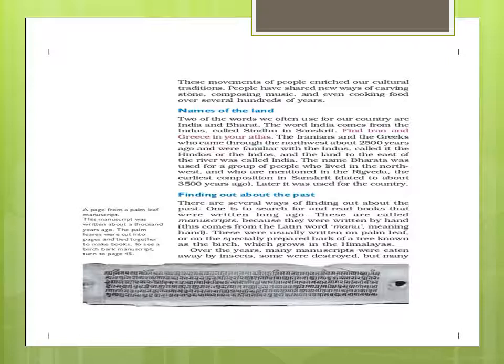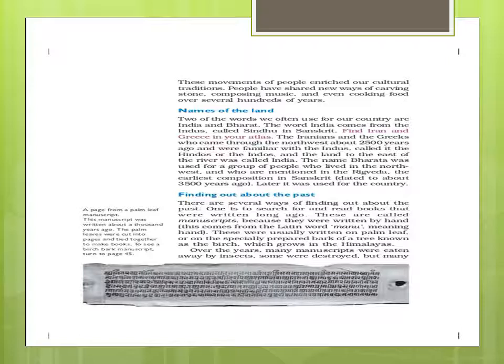Two words used often for our country are India and Bharat. In both, there is a significance. The word India came from the word Indus. We saw the Indus river on the map. The name India came from the name of the river. The Indus river in Sanskrit is known as Sindhu. How did India become from Indus?